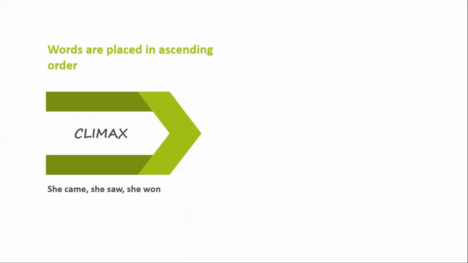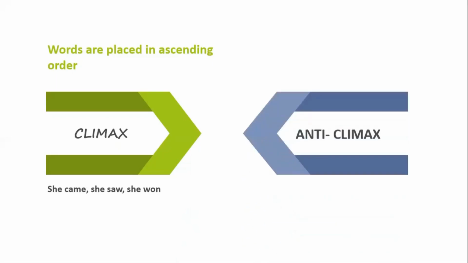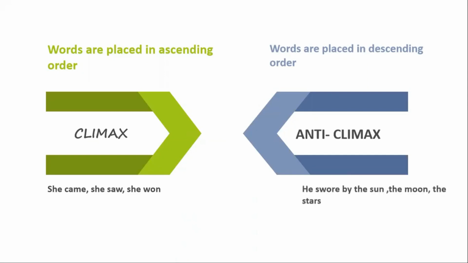In total opposite to climax, we have another figure of speech. It is anti-climax. So what happens in anti-climax? In anti-climax, the words are placed in descending order. Anti-climax मध्ये words हे एकत्र येतात पण ते descending order मध्ये असतात, उतरत्या क्रमाने आलेले असतात. For example, he swore by the sun, the moon and the stars. So the sun, the moon and the stars. We find here the words are placed in descending order.